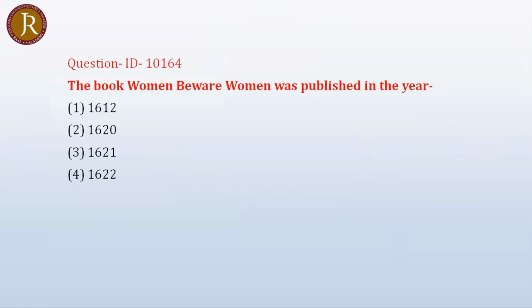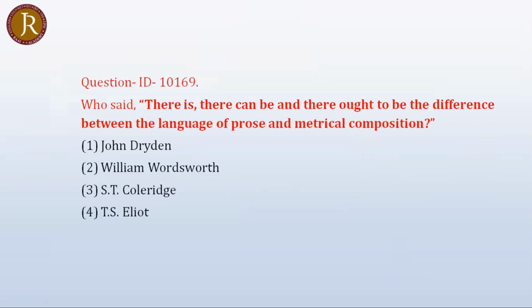The book Women Beware Women was published in the year 1657. That option is not there. Question number 10169: this line, there can be and there ought to be difference. No one said like that. In fact, William Wordsworth said in his preface to Lyrical Ballads that there cannot be any difference between poetic language and the language of prose. So this line is completely wrong.